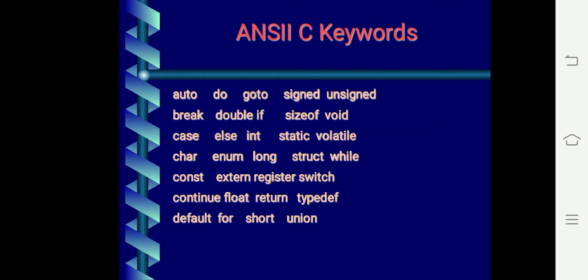So what are those? Some of the keywords are here. Here are examples of keywords: auto, do, goto, signed. You can say here the most widely used integer, int. Okay. So when I write int, the computer knows that it has to reserve 2 bytes of memory for a variable. Then you have return. When we terminate the program, at that time we write this return statement. So the computer knows when we write this statement, at that time the program has to